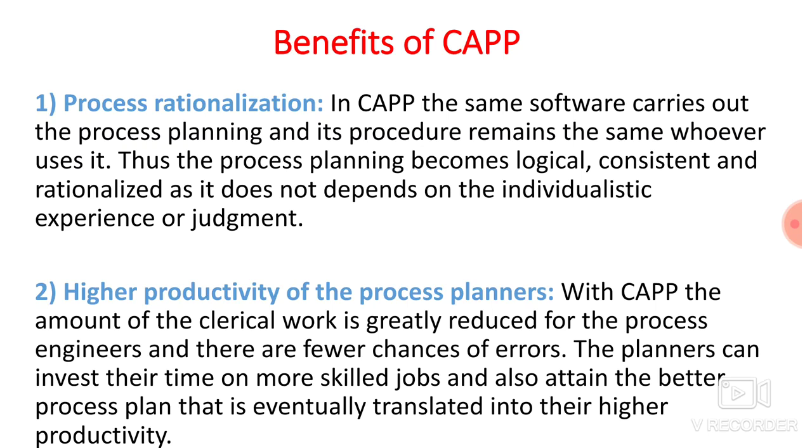Second benefit, higher productivity of the process planner. As you are using a computer, simply he has to generate the code and enter the code, and he will get the process plan. Or he has to describe the geometry, and he will get the process plan. So the remaining time he can use for different operations, and ultimately you can increase the productivity of your manufacturing engineer.